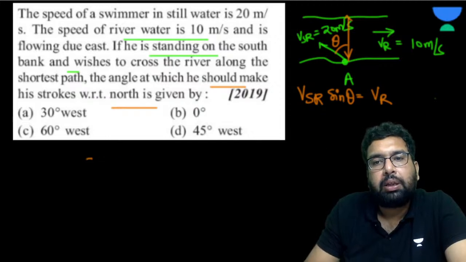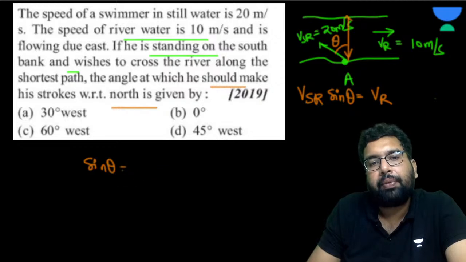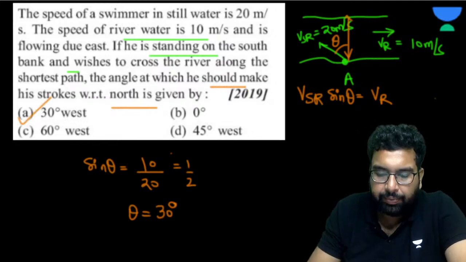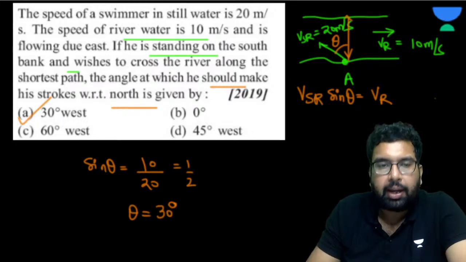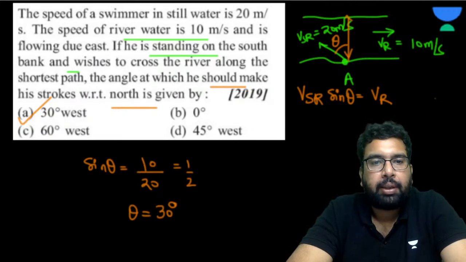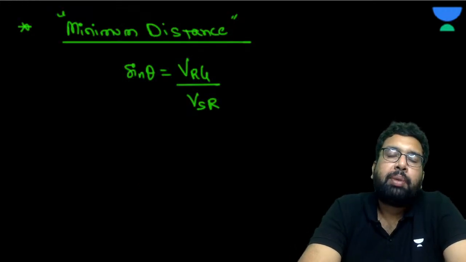So this is going to be sine theta. VR is 10, VSR is 20, so basically it is 1 by 2. So from here theta is going to become 30 degree, and this is 30 degree towards the west from the north, isn't it? So this is going to be the A option. Clear? Please answer me that. Now, minimum distance thing is covered.